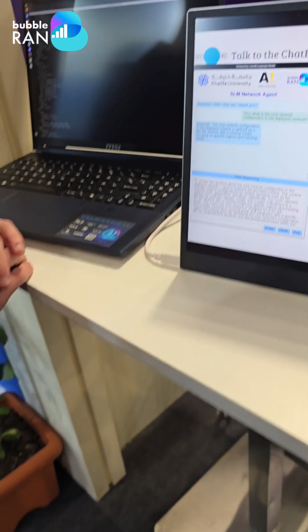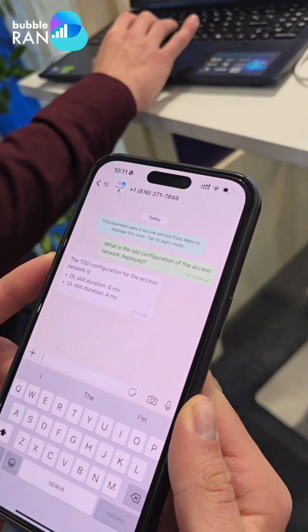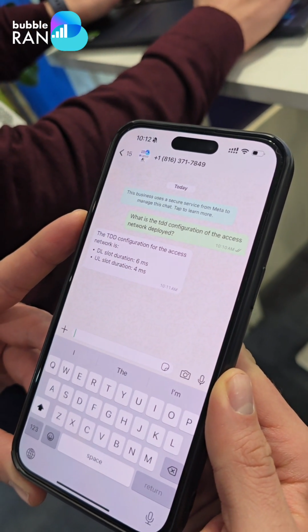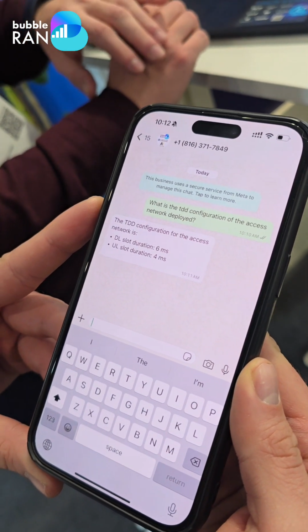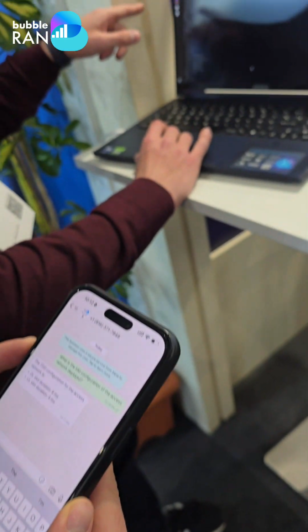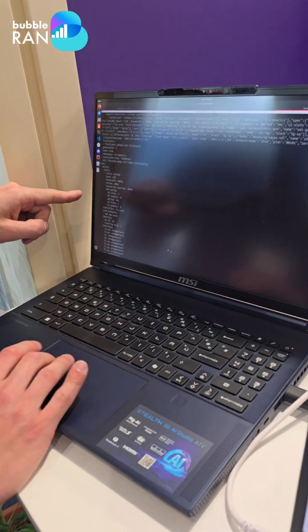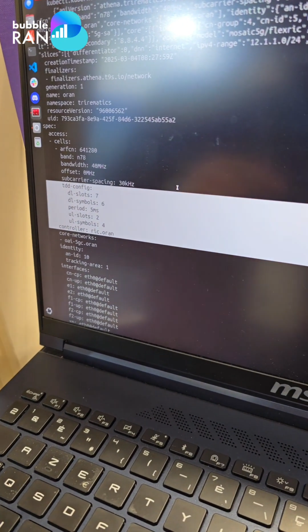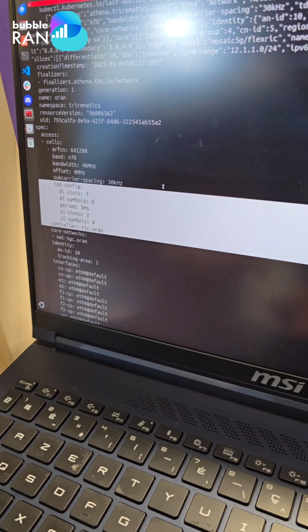And here in the WhatsApp we already have our answer for the TDD question. The TDD configuration of the access network is downlink slot duration 6 milliseconds, uplink slot duration 4 milliseconds. So it gives also a few information for the TDD config, which is again correct. It takes it from this part of the configuration.